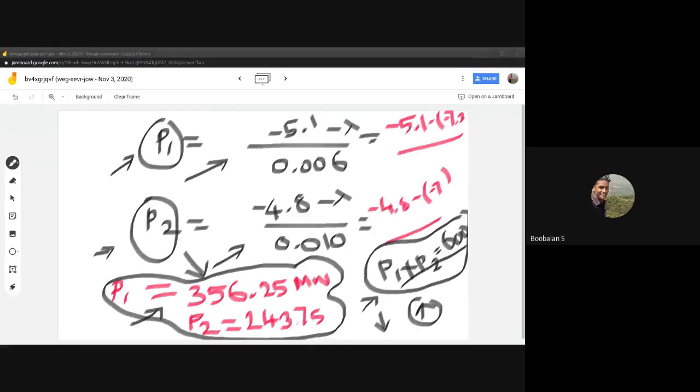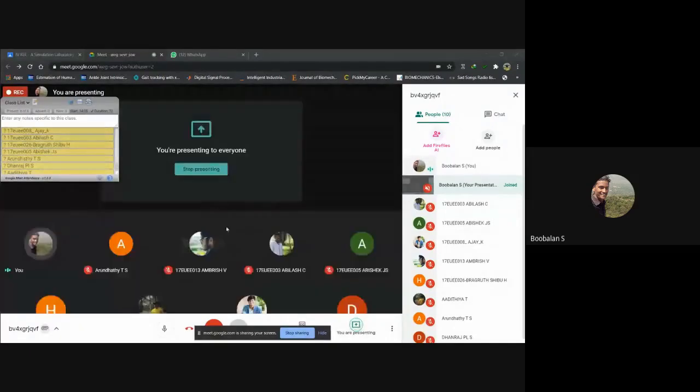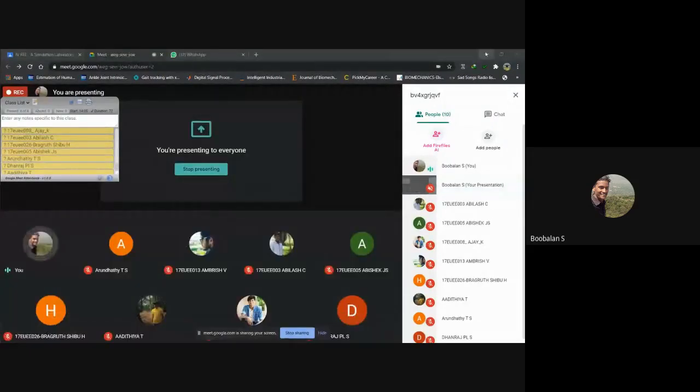I think you could see my MATLAB screen, right? I don't think so. It's still getting shared, somewhat still sharing. Anyway, better I share my entire screen. No, sir, it's not. Oh, I'm switching to the entire screen. Okay, now Jamboard is also closed, right? So everything is now visible.